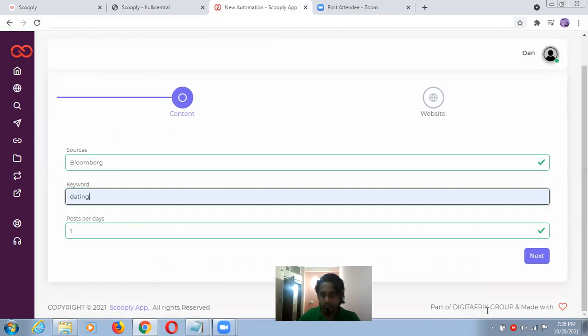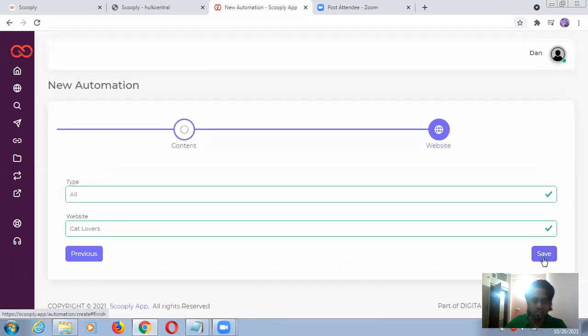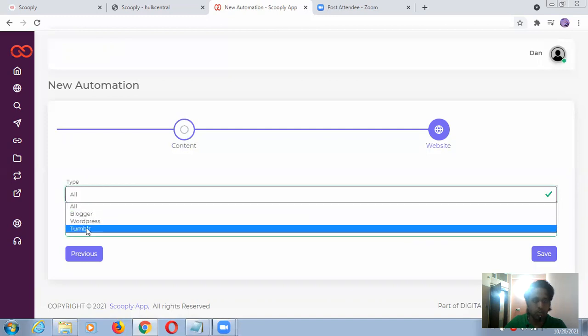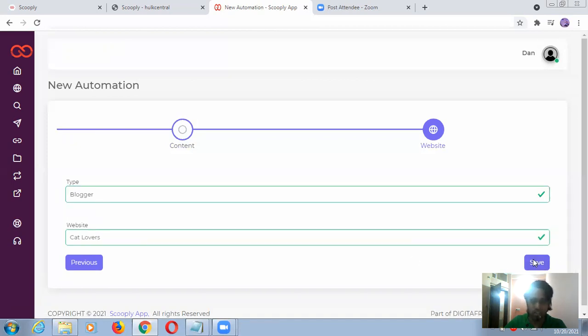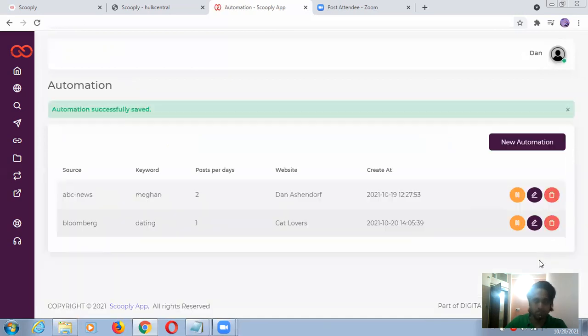So you can just do it for the next. Guys, you have to do this. I'm just doing this next. Type blogger, all. If you go for all, it will go for all these things. So I'm just choosing blogger right now. Website is mine, cat lover, previous save. If I save this one, let's see what will happen.